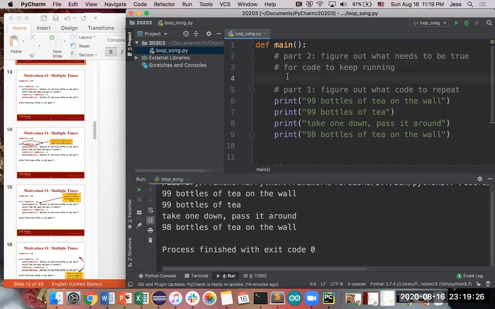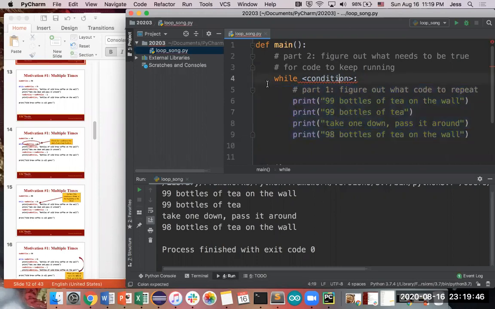So we're going to start off with a while, and then some condition. I'm going to fill in this condition with an actual condition later. I'm just typing it out for formatting purposes. So while the condition that you're going to figure out in part 2 is true, then you're going to run all the code over here, which you need to indent over. So there's the while on this vertical line over here. Then all the code that's going to run if that condition is true is indented 1 indent over.